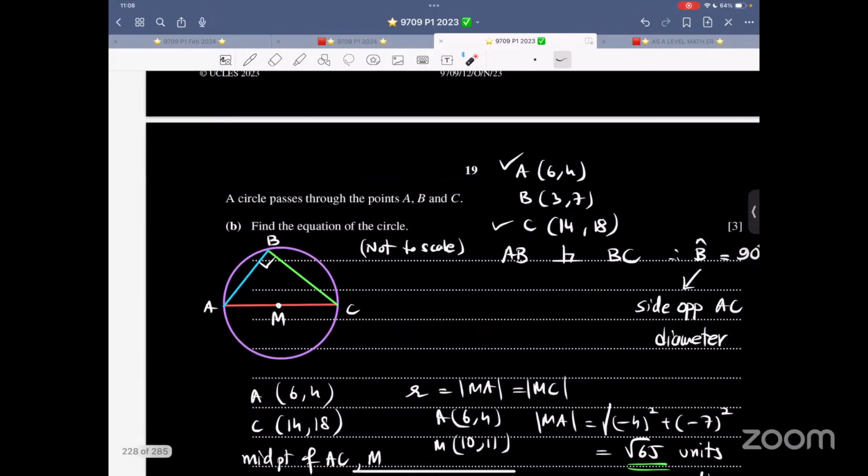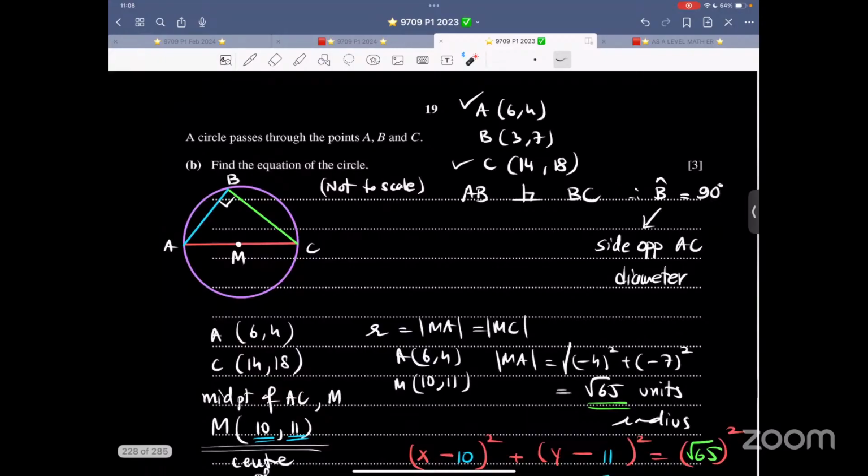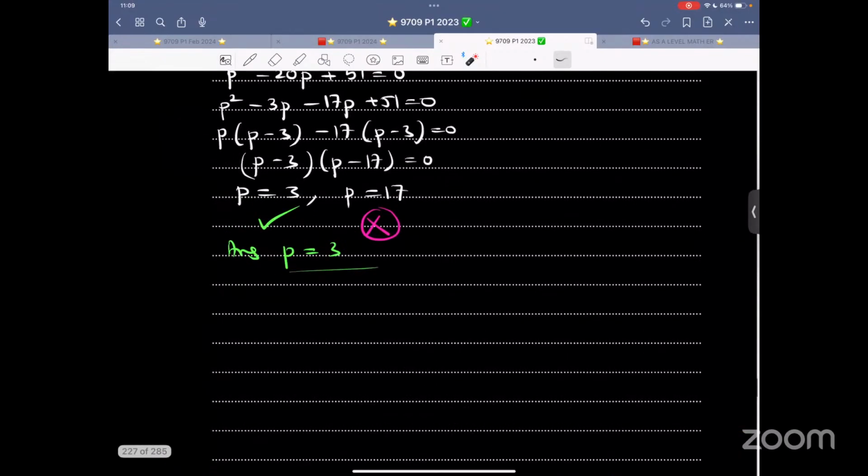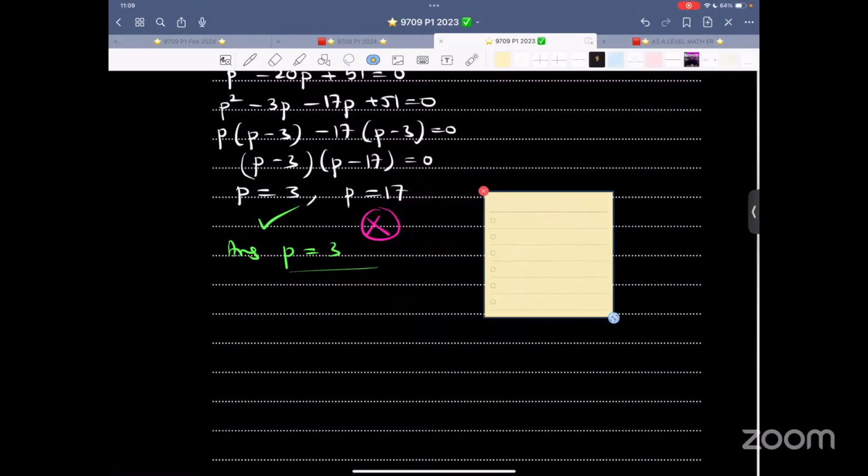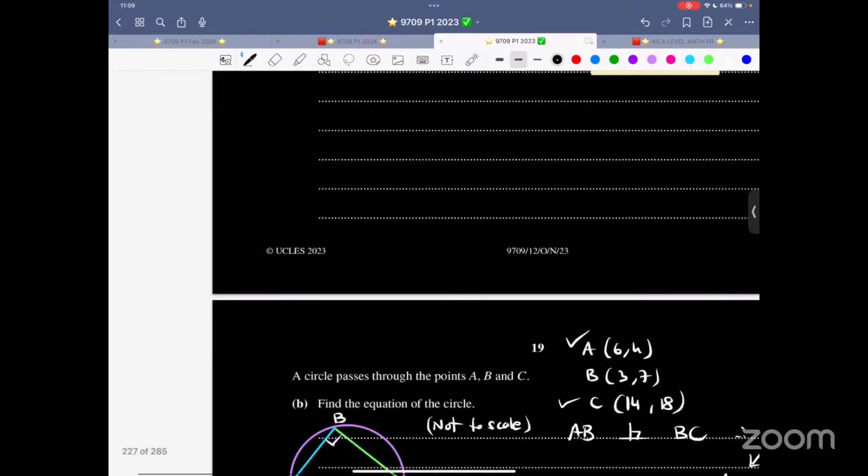Circle, good. A circle passes through the point. Let me mark it as my favorite. And let me mark it over here. So another one, this is a favorite. It has the straight line concept, and it also has the circle equation concept. So let me focus on this one.